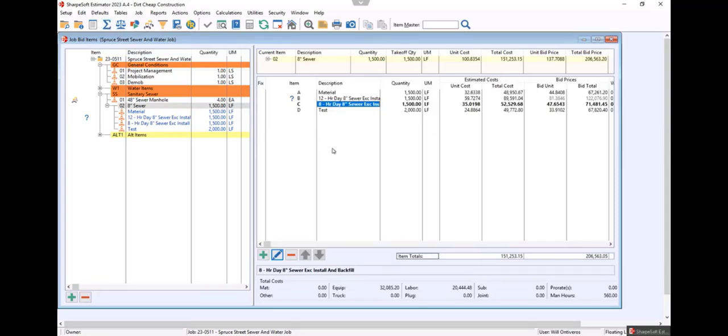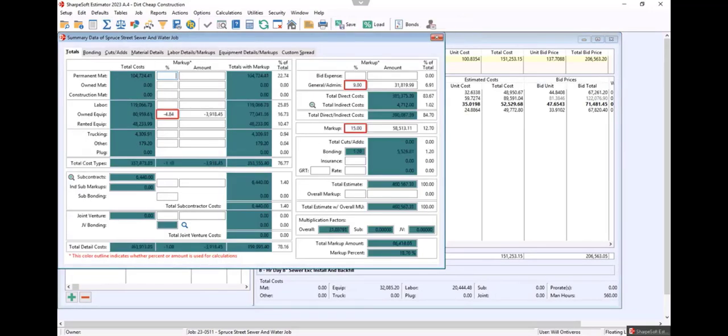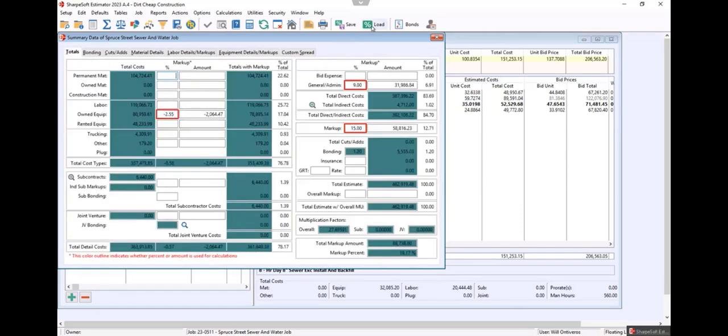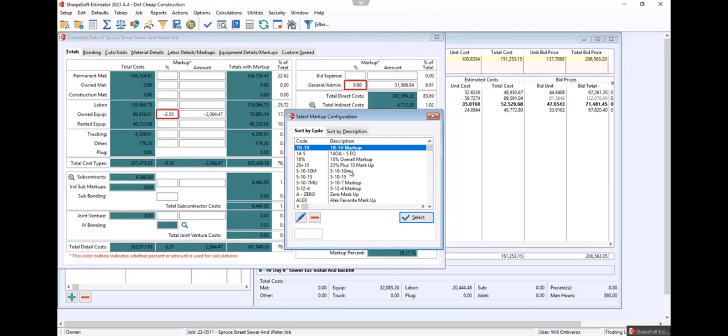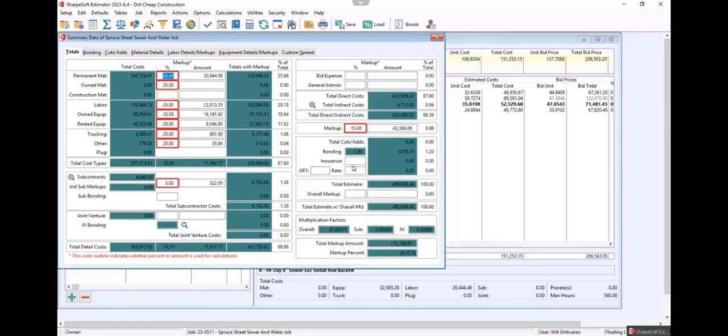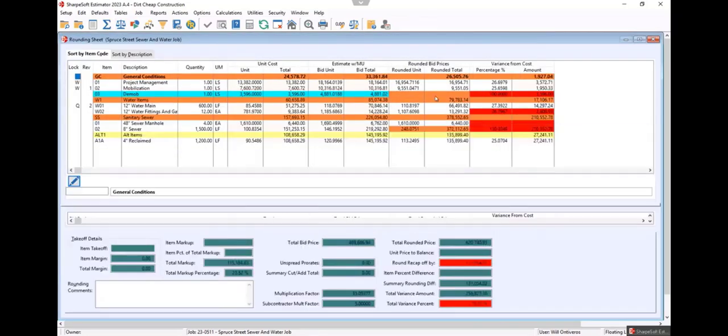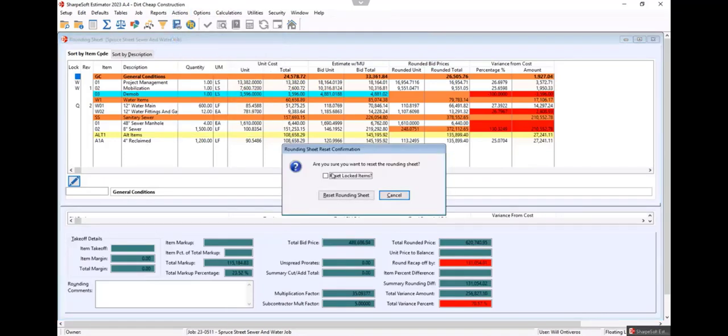So I could come in here to my summary sheet, have the ability to check out markups. I could come into my individual detail, and if I want to take a discount on my equipment, I can. Notice that total's there. We do have saved markups and load markups. These are all customizable to you, but if I go here, notice everything now is a 20% and that 10. I have a new total. I go to my rounding sheet, and inside the rounding sheet here, it's telling me that my unit price is $4.89. Actions, reset the rounding sheet.